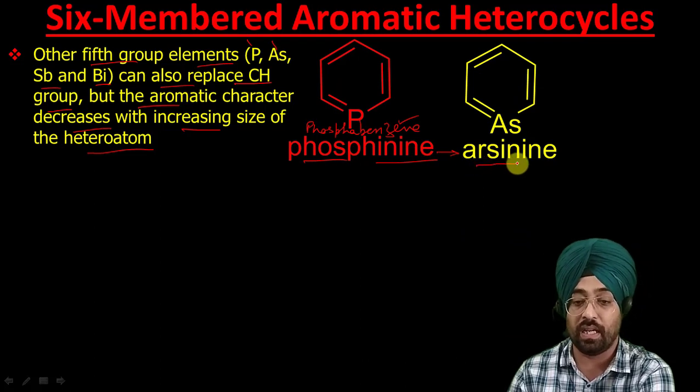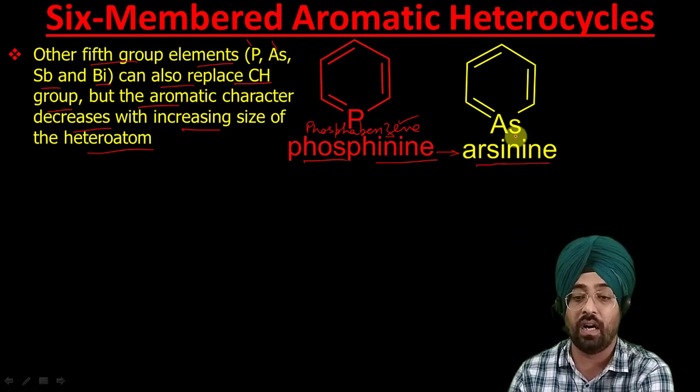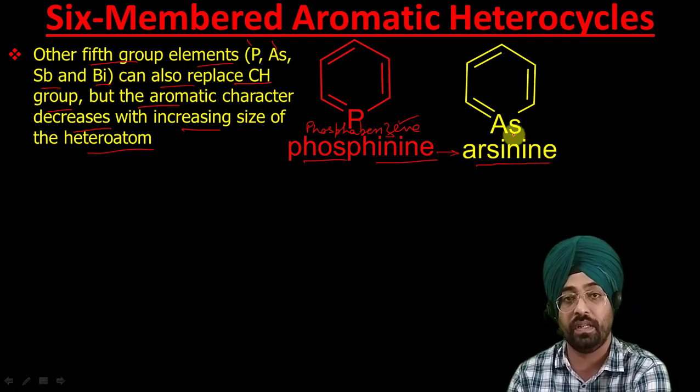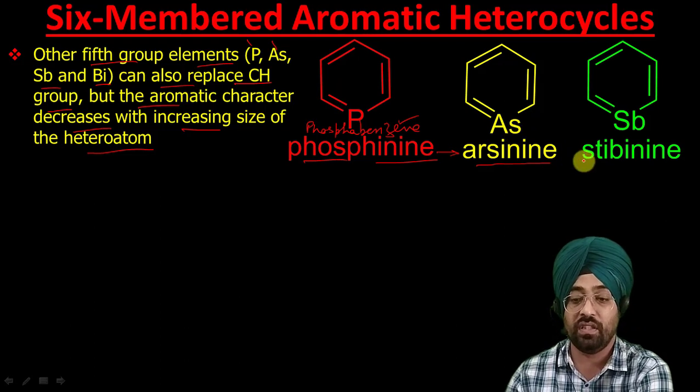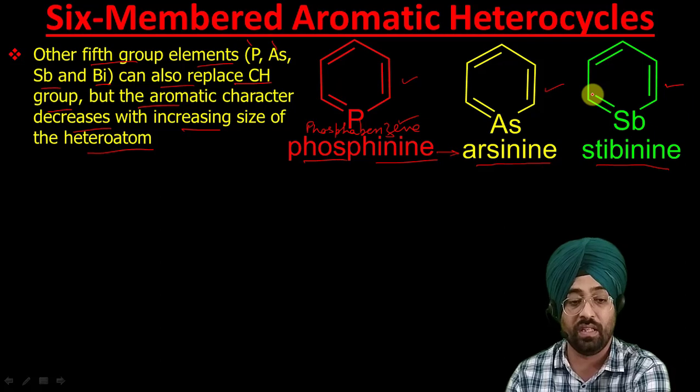Similarly, it is arsinine. It can also be called arsabenzene. That is replacement nomenclature because it is considered a derivative of benzene. Similarly, this is stibinine. We can also call it stibabenzene. So all these compounds, when we have to give their replacement nomenclature, we will consider them derivatives of benzene.